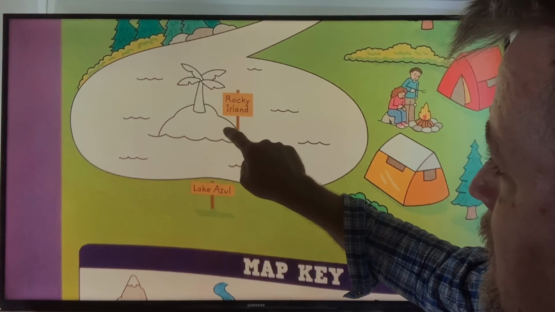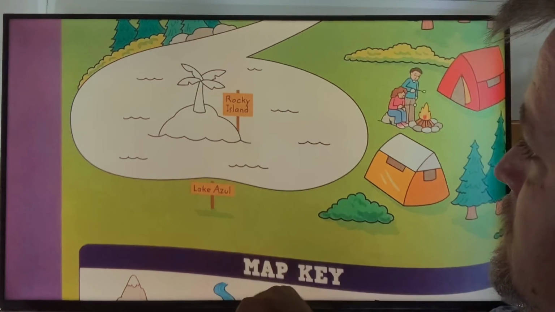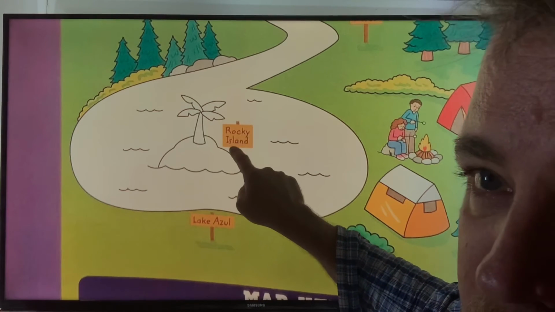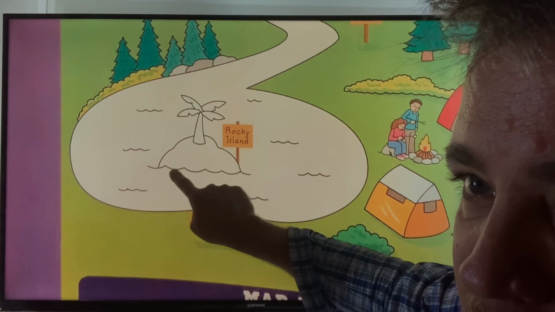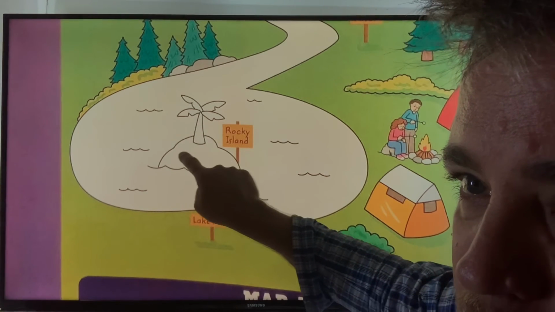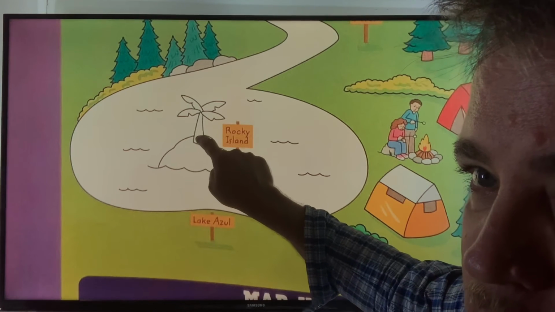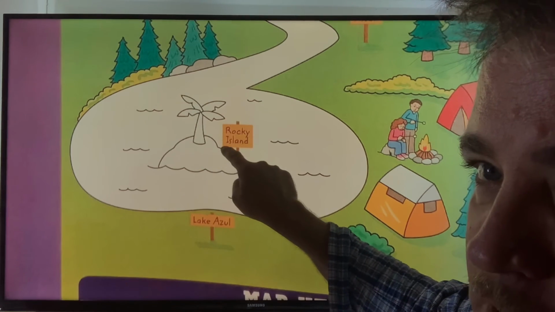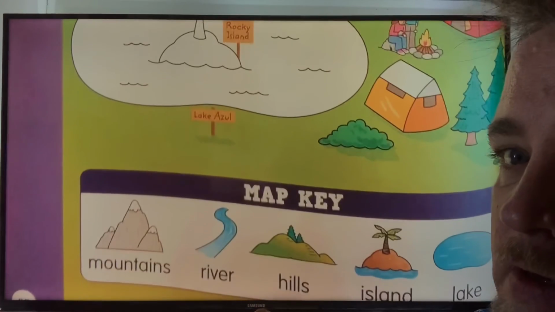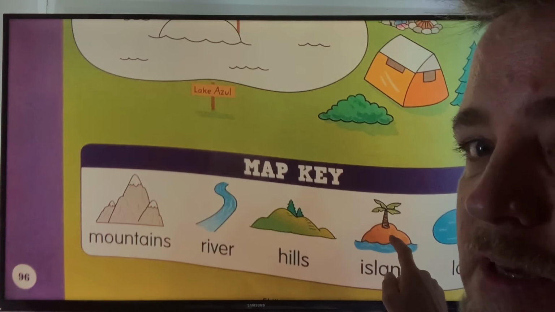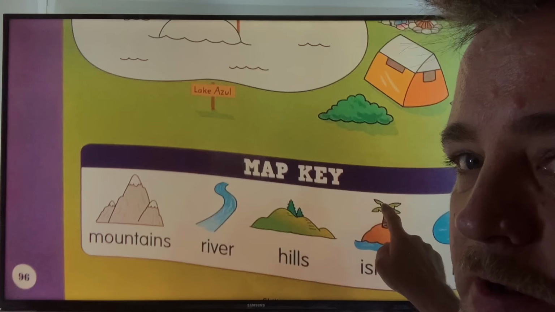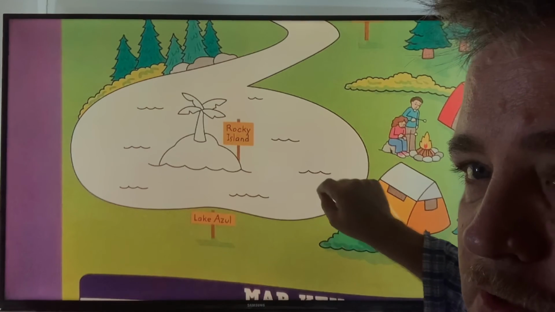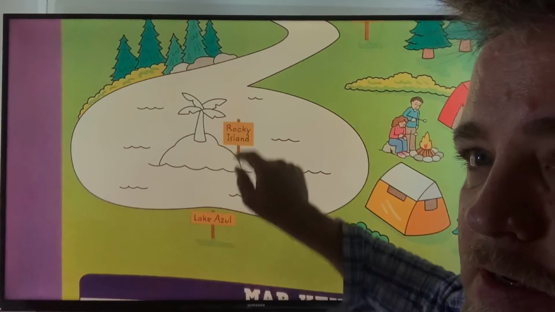Here is an island. What's the name of the island? Rocky Island. So here's the land. Color the land. You can color it brown and color the tree on the island. Look at the picture. See how it's brown? Light brown, dark brown, and green. And the lake is blue. Color the lake blue. Color the island, color the tree.